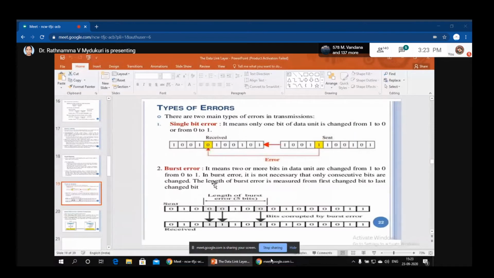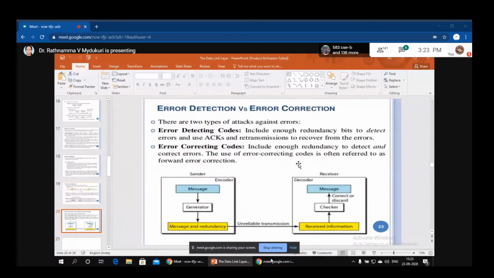So these are the two types of errors: single bit error and burst error. Single bit error means only one bit is modified or changed. It may be from 1 to 0 or from 0 to 1. But burst error means if 2 bits or more than 2 bits are changed or modified, we call it burst error. Is it clear?